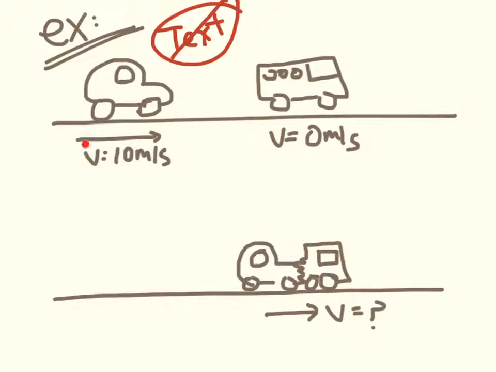So a velocity of 10 meters per second, they're not looking where they're going, and they're going to, boom, crash into the back of the bus, excuse me. And we're going to assume that this bus doesn't have the emergency brake on or something, so it's free to roll. So what happens is these two crumple together, and then are going to move off as one. So all of the momentum of the car is now being shared between the car and the bus. So nobody got injured, by the way.